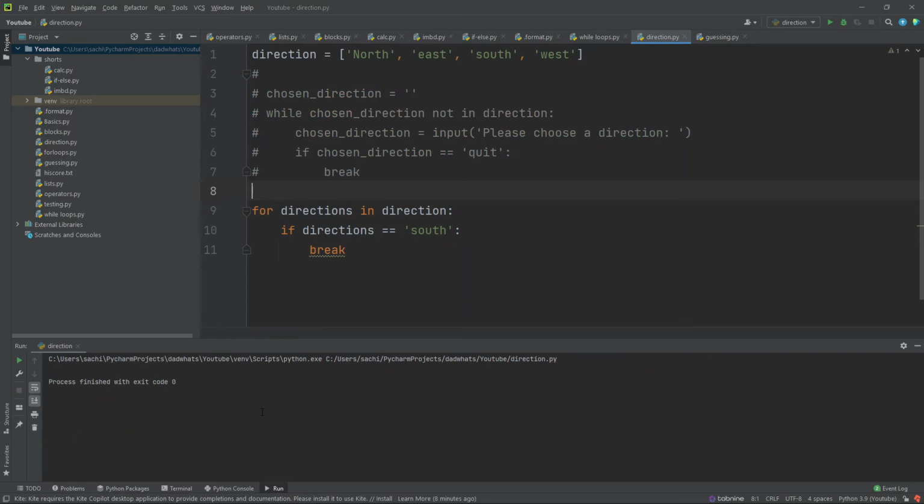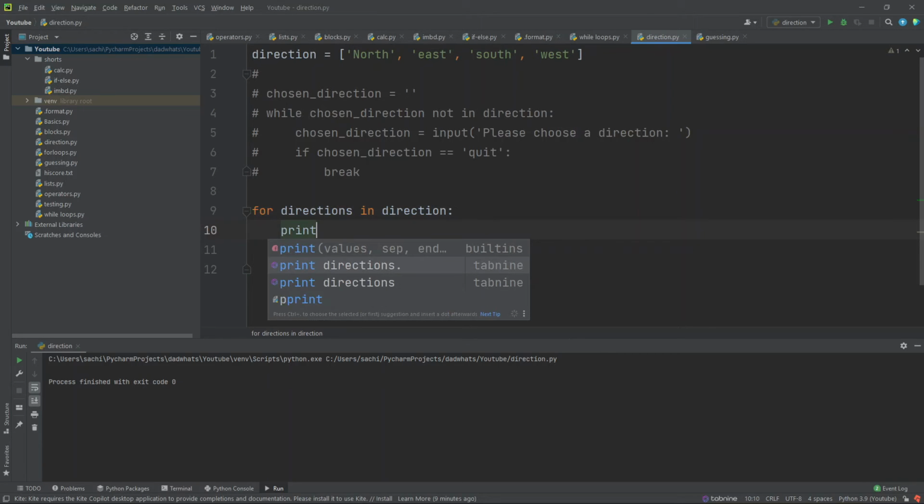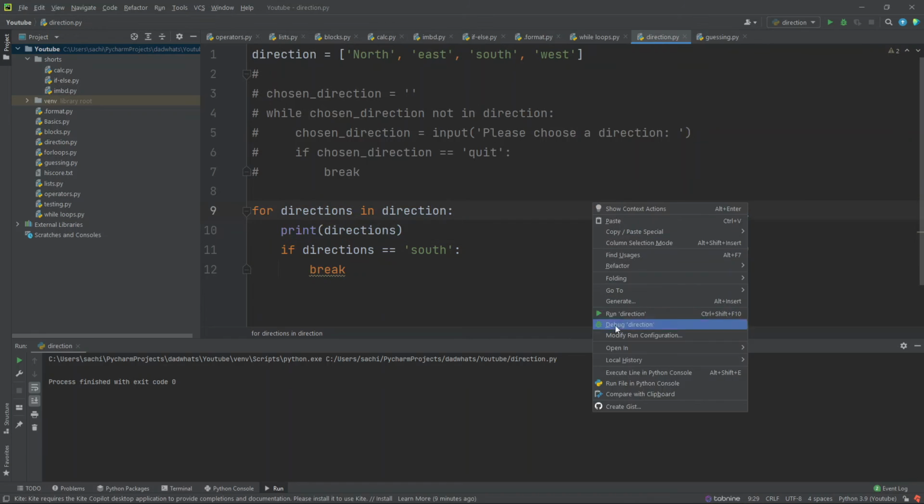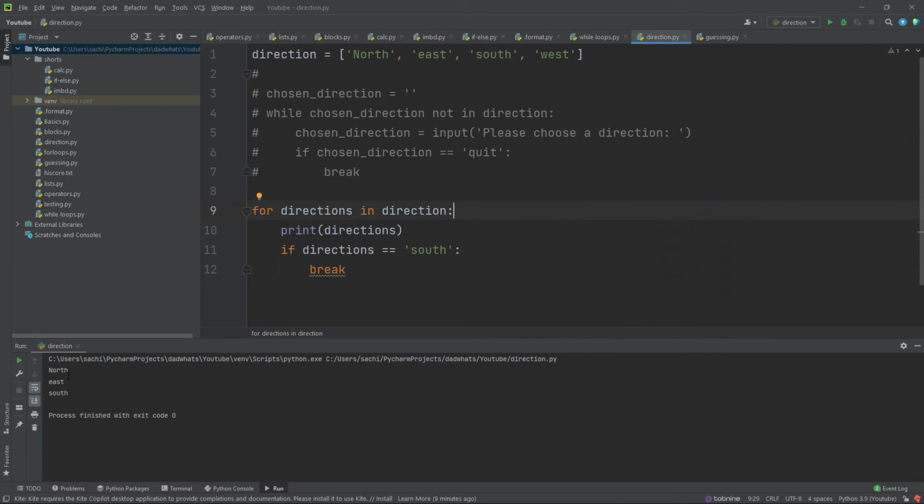Something is wrong, I think. Let me just check. Okay, yeah, I forgot to print out the directions on which we are iterating. Sorry. So when we run the program, we get to see north, east, and south. And after south, we do not see west, which means that we are broken out of the loop. The for loop is not continuing and it is not iterating over west.